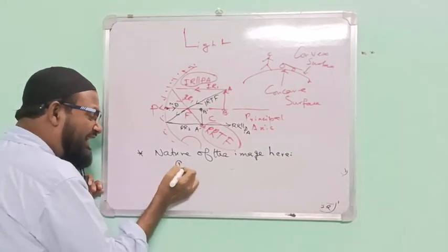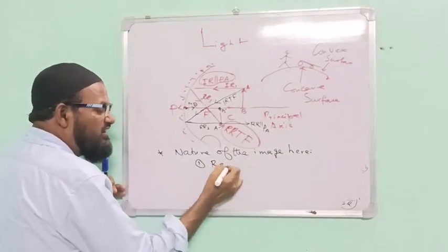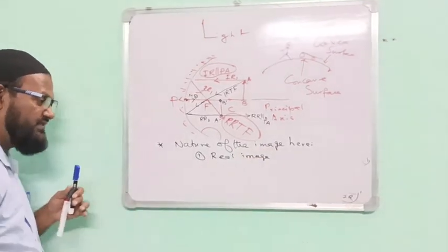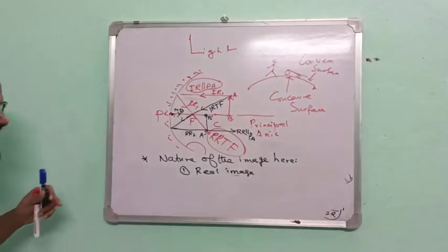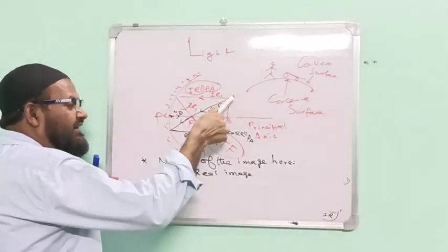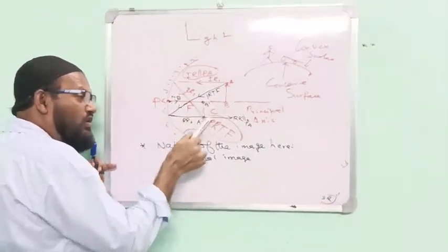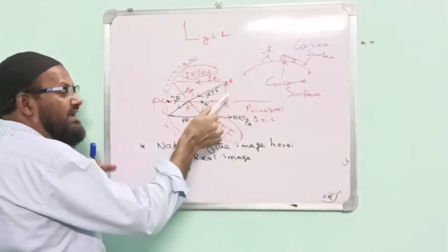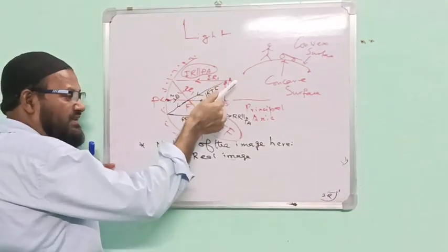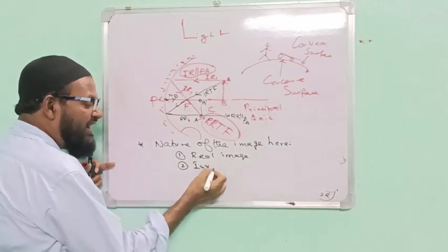First thing, here the image is a real image. Another thing: this is the head. The head of the object is above, but the head of the image is below. If the head of the object and the image are in the same direction, that is known as an erect image. In this case, it is inverted.